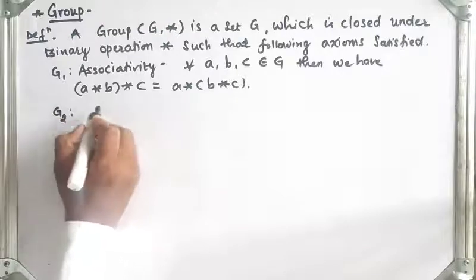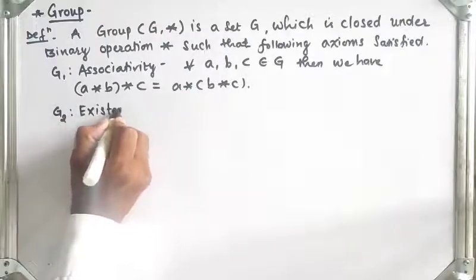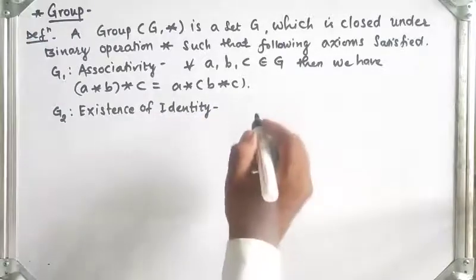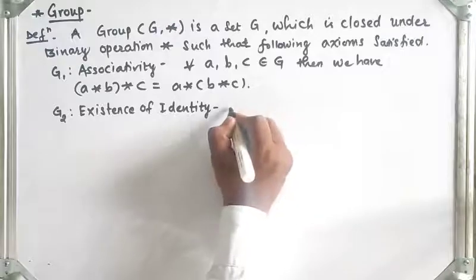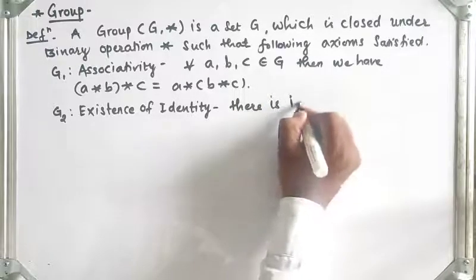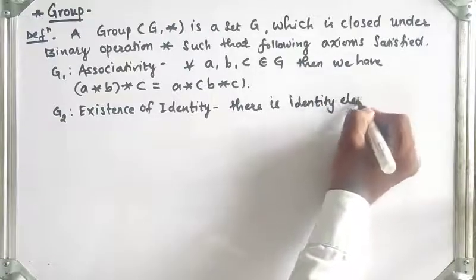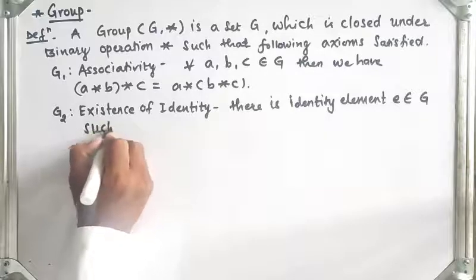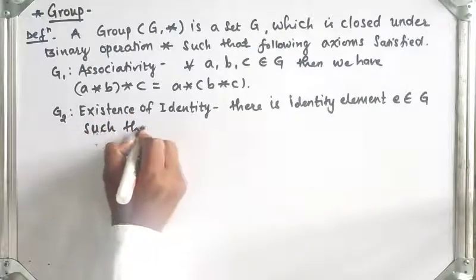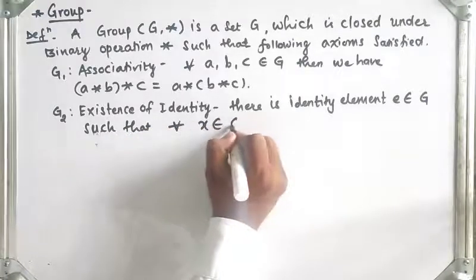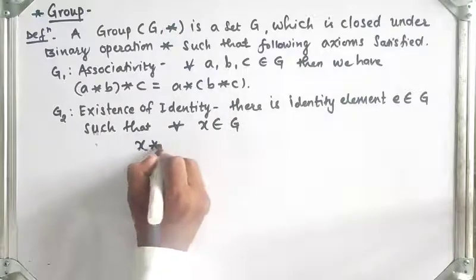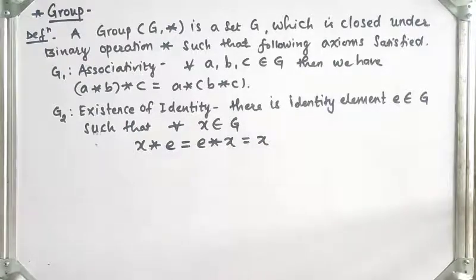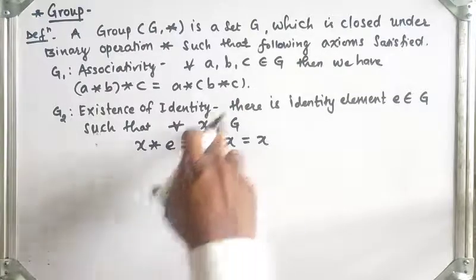Second property, G2, existence of identity. There is an identity element E belongs to G such that for all X belongs to G, X star E is equal to E star X is equal to X. Then E is the identity of that set G.